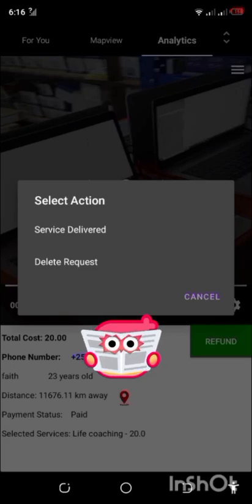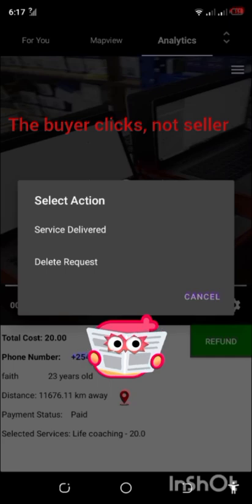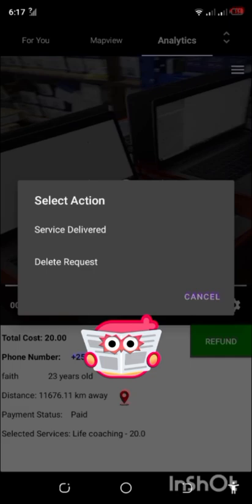Now, once you have delivered the service, you can click service delivered. When you click service delivered, the money in your account now moves from pending balance to available balance. That is when services are delivered.